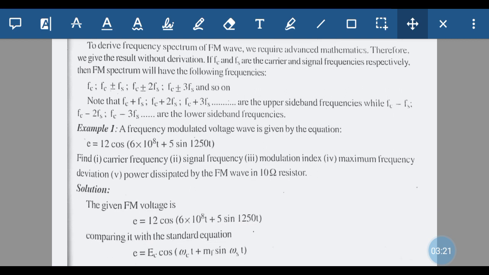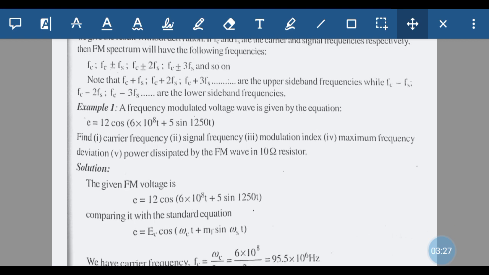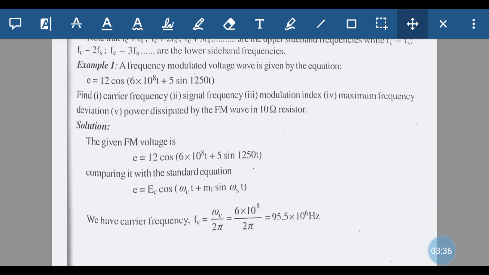So we can compare this equation with the standard equation for a frequency modulated wave, which is E equal to Ec cos(omega c t plus mf sin omega s t). Comparing with the standard equation, we obtain Ec equal to 12, and in place of omega c we have 6 into 10 raised to 8. So the carrier frequency Fc is omega c divided by 2 pi, which is 6 into 10 raised to 8 divided by 2 pi, equal to 95.5 into 10 raised to 6 hertz.